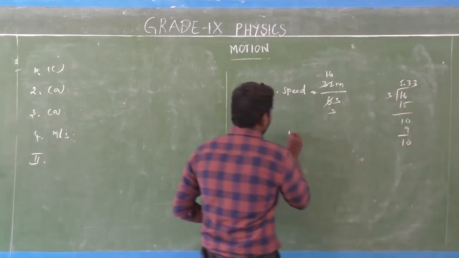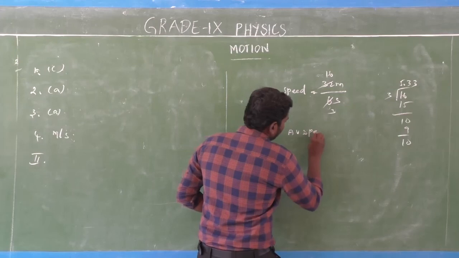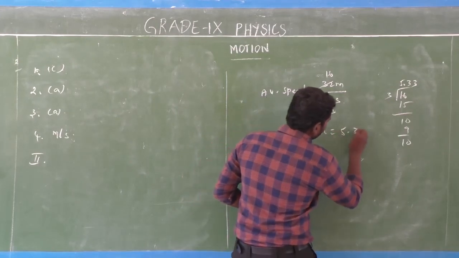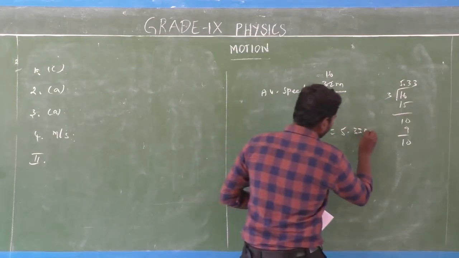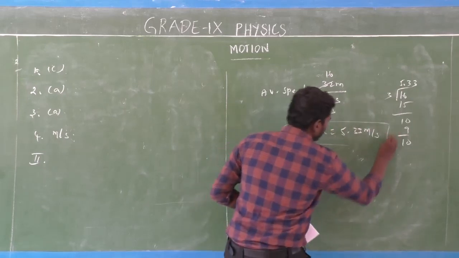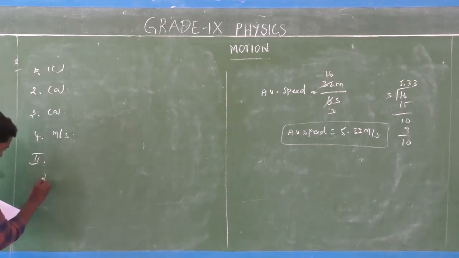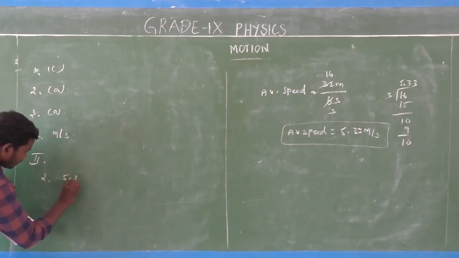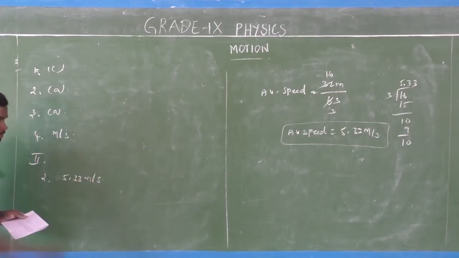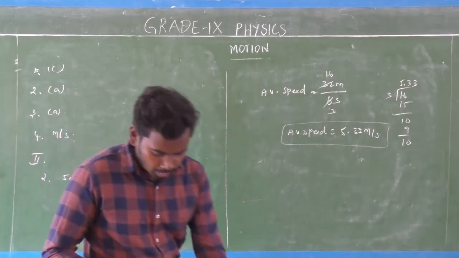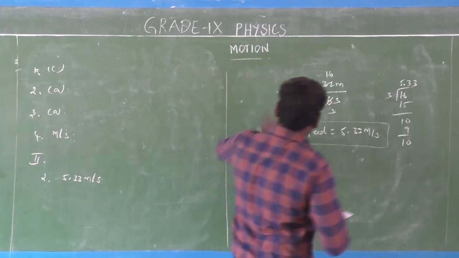So that is equal to the average speed. Average speed is equal to 5.33 meters per second. Average speed is equal to how much? 5.33 meters per second. So the second question answer is 5.33 meters per second, isn't it? Yes, it is. Next one, third one answer.